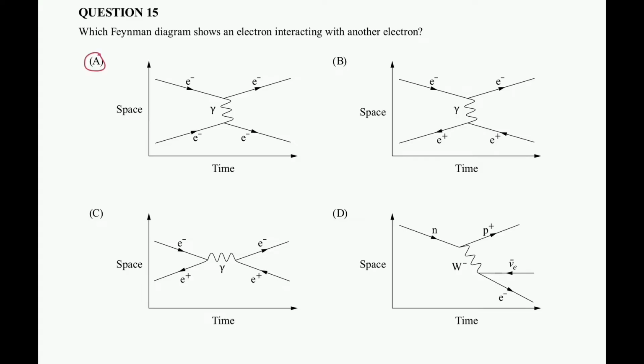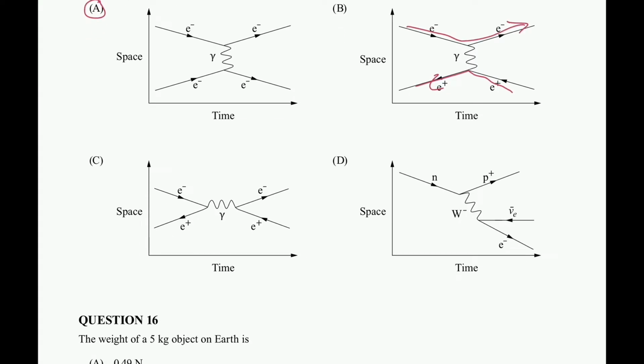So in option B, we have an electron and a positron. This is called Bhabha scattering. So we have our electron here, and then we have our positron here. On the diagram for C, what we have is an electron and a positron annihilating into a photon, only to then pair produce. So here's our electron, here is our positron. It is annihilated and then pair produces an electron and a positron.